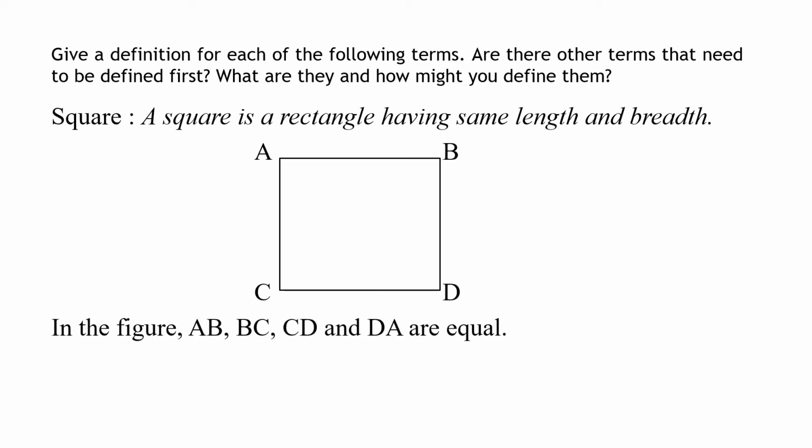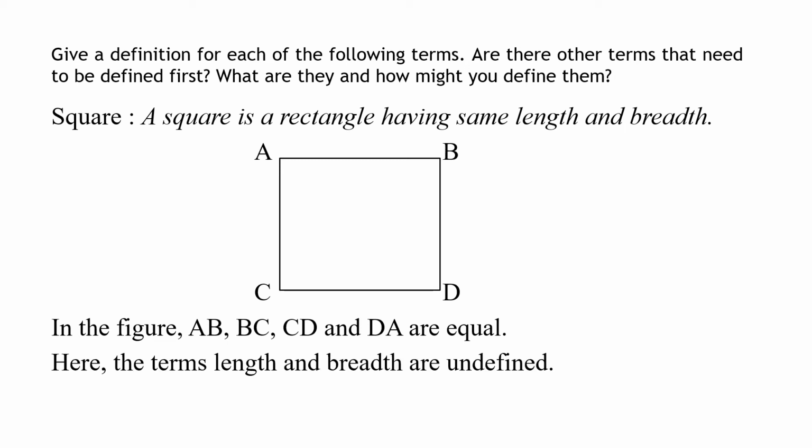What do you observe here? In the figure AB, BC, CD and DA, all the 4 sides are equal. So you can also define the square as a rectangle in which all the 4 sides are equal, or a square is a rectangle having same length and breadth. Here the undefined terms are length and breadth.